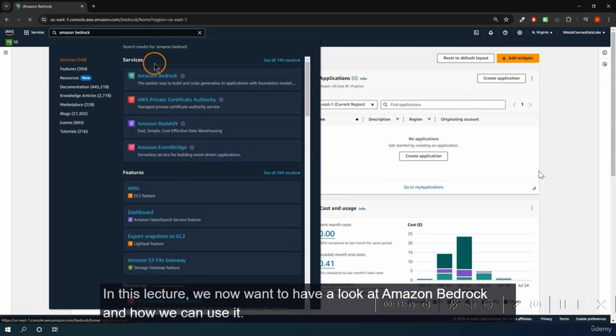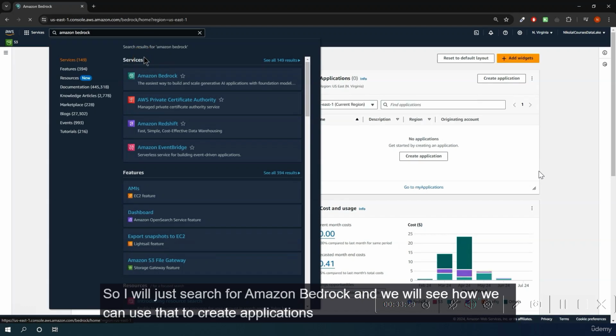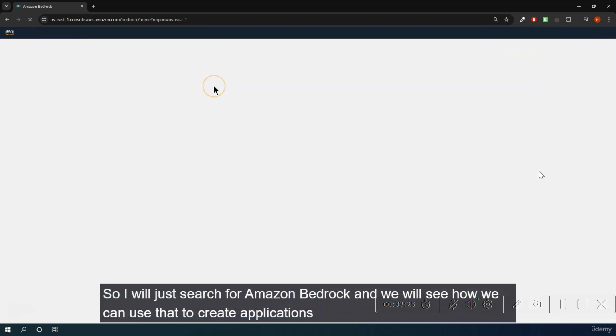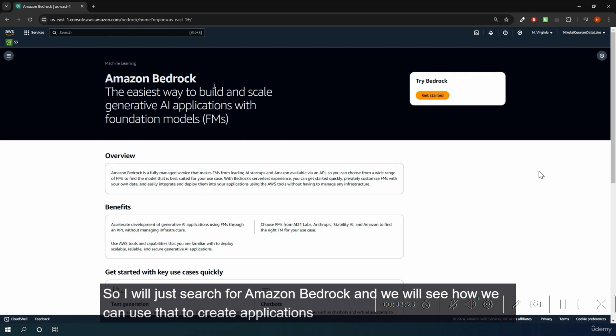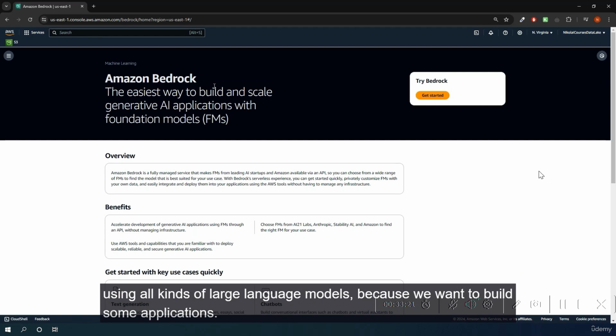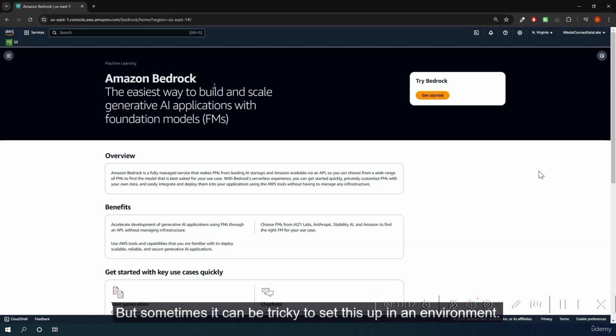In this lecture, we now want to have a look at Amazon Bedrock and how we can use it. So I will search for Amazon Bedrock and we will see how we can use that to create applications using all kinds of large language models, because we want to build some applications, but sometimes it can be tricky to set this up in an environment.